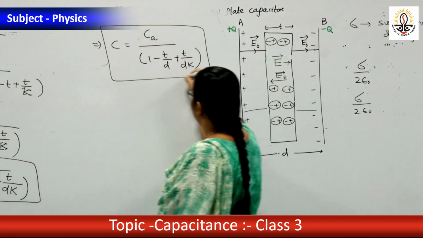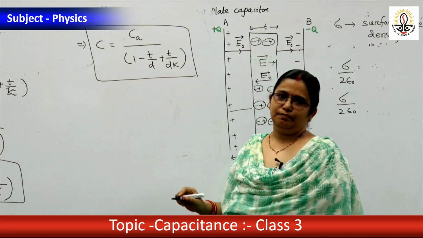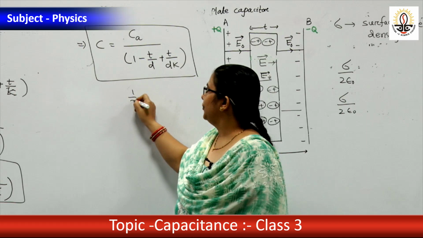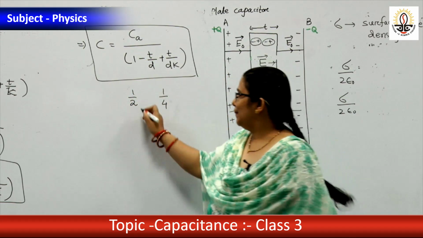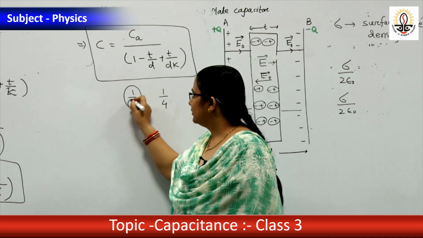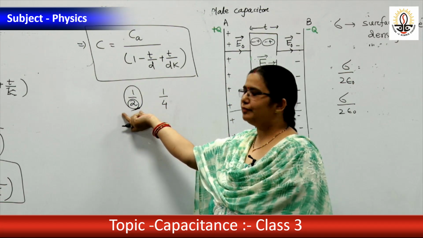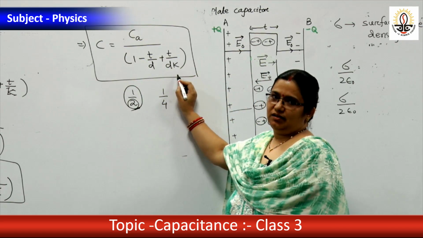Then what is the relation between C and Ca? Whether C is more or Ca is more? Can anyone say, 1 by 2 is more or 1 by 4 is more? 1 by 2 is more. If in the denominator the value is less, the number is more. So here K is always greater than 1.